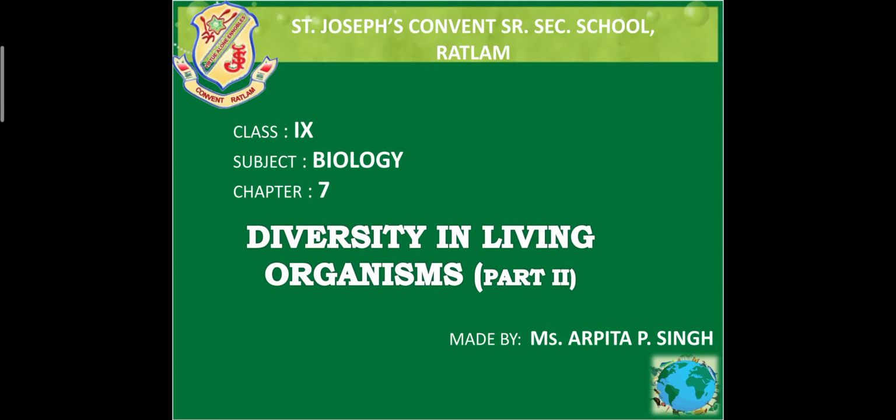Hello students, I'm back with you with my second part of Diversity in Living Organisms. In the first part of the chapter, I have already given the introduction, the basis of the classification of organisms, the difference between classification and evolution, the hierarchy of classification, two kingdom classification and five kingdom classification. Then I gave the difference between kingdom Monera, kingdom Protista, kingdom Plantae and Animalia. These topics were covered in our first part of the chapter.